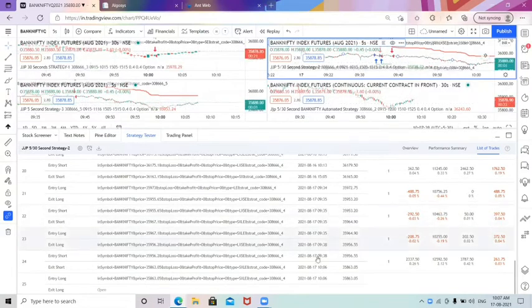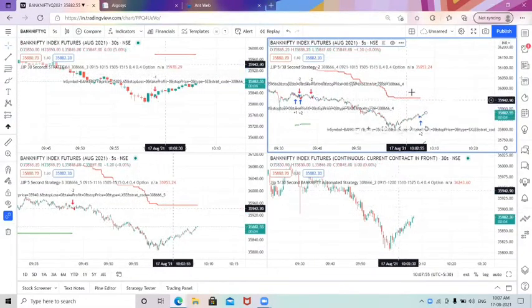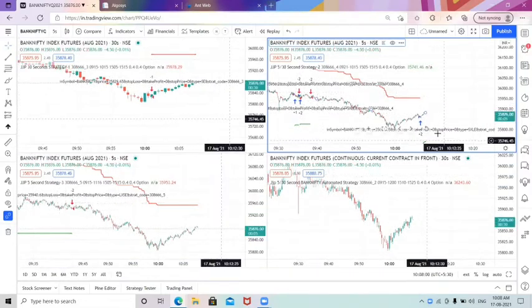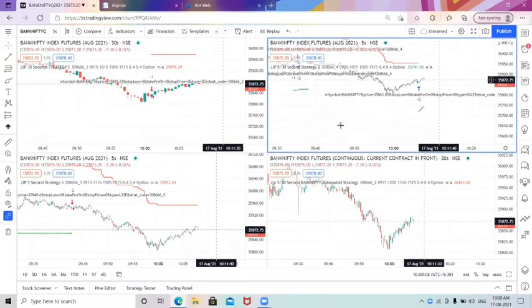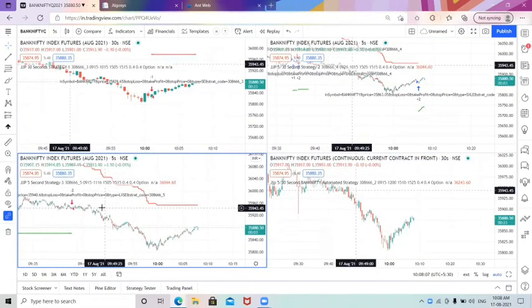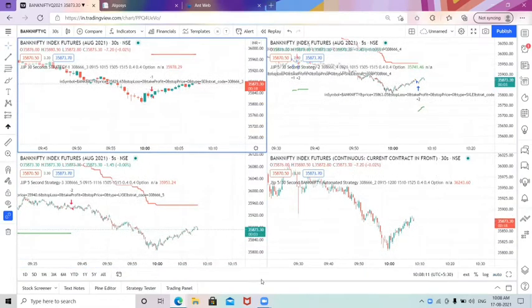Right now, the last short entry has given you a trailing, and again there is a long entry here. It has been squared off at 2,337 as profit right now. Okay, you can see here it had almost trailed till now, but again there is a long entry. So the short position has been squared off and a long entry has been taken again. And according to our third strategy, there is a short entry till now. There is no square off, as well as in the first strategy also. So let us wait for the next move.